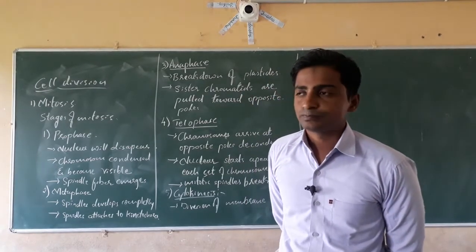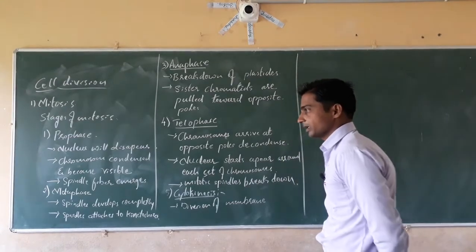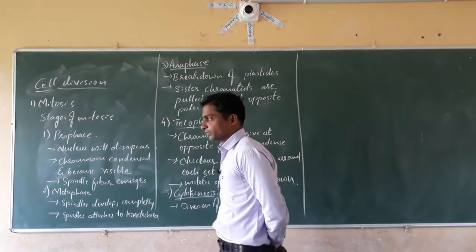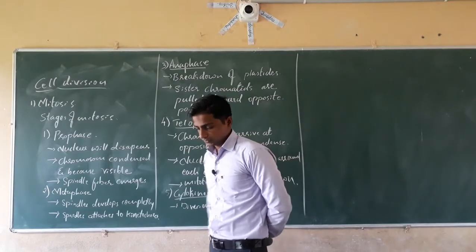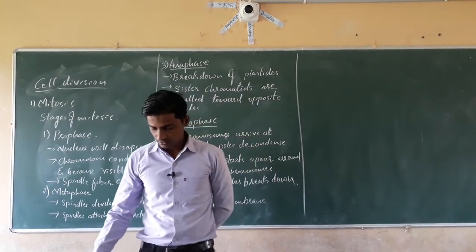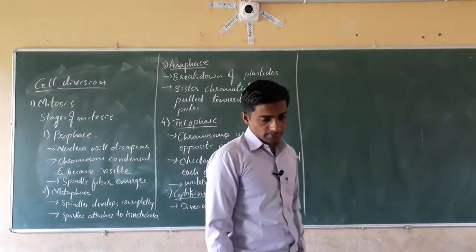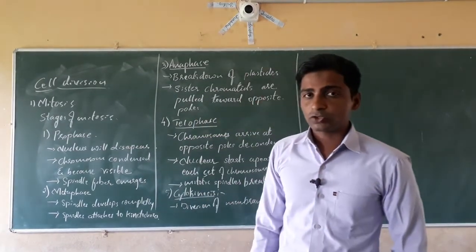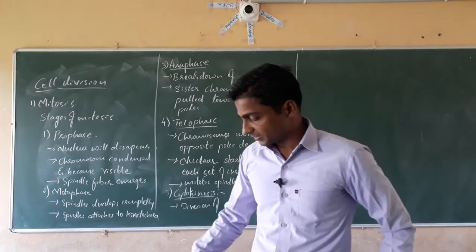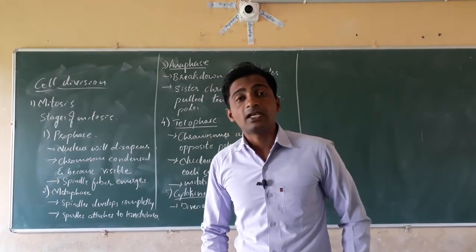Next we studied the lysosomes, and after this the mitochondria. Isn't it? These are the different cell organelles we studied in the previous class. Now we are going to study the rest of this topic, that is cell division.